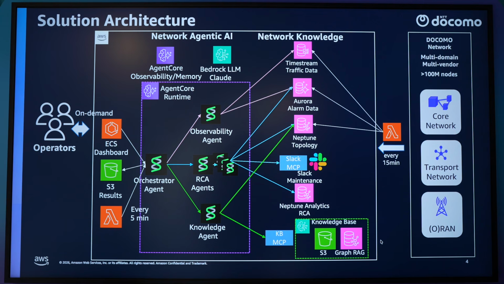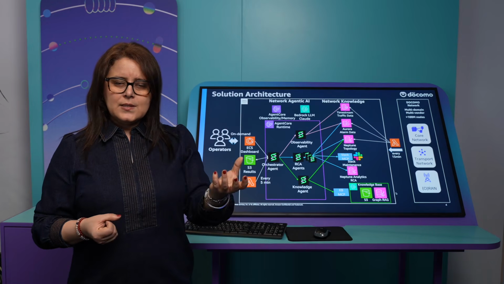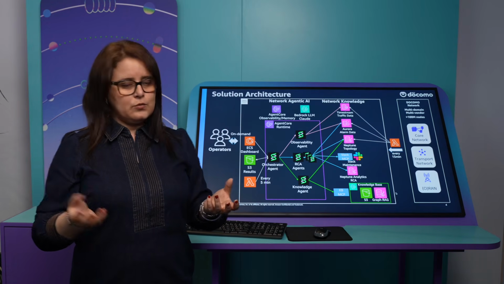The last one is the knowledge agent, which is accessing the documentation and the troubleshooting recipes, in order to enable DOCOMO to go from identification of failure, to analysis, and then recommendation of what to do in the network.